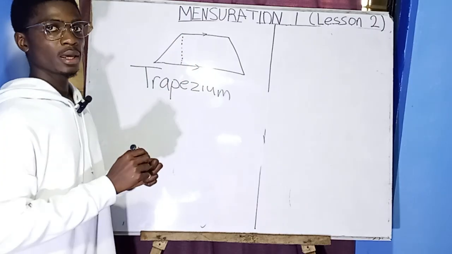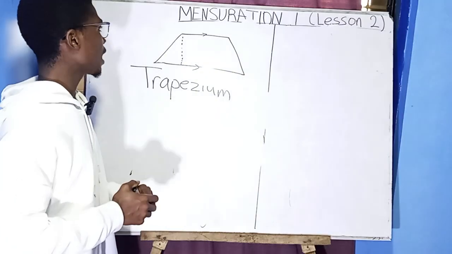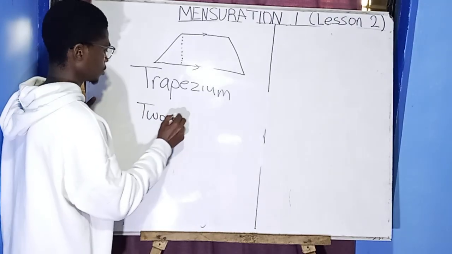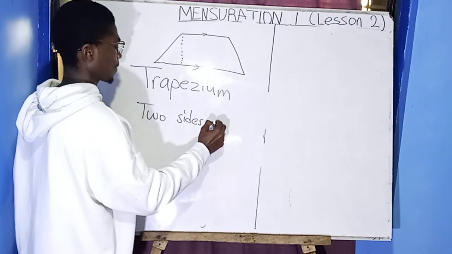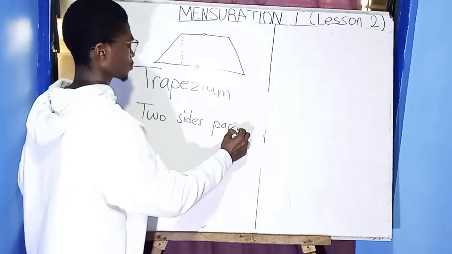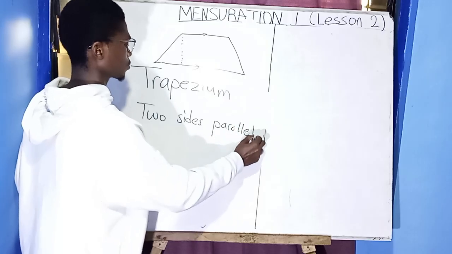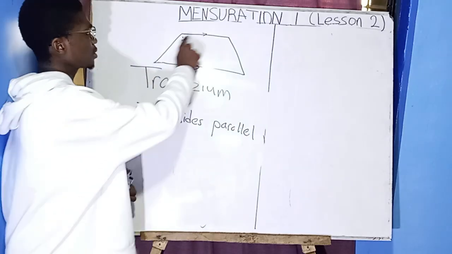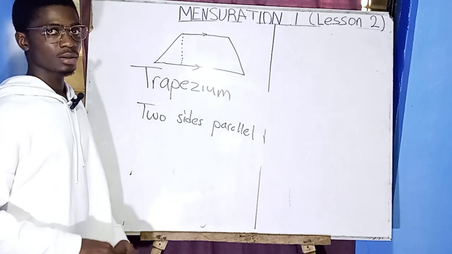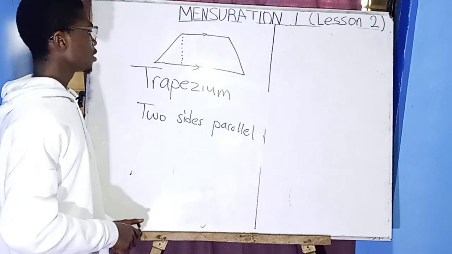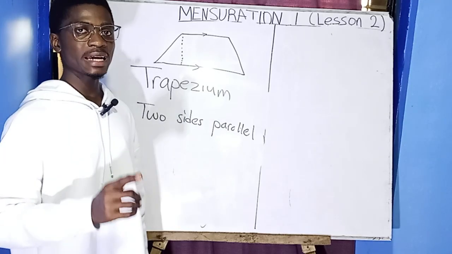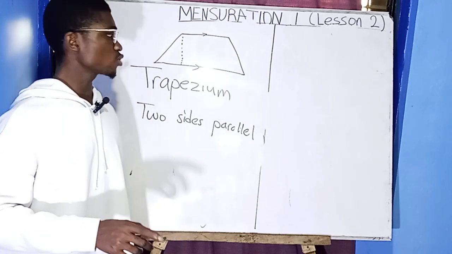So a trapezium is a four-sided figure which has two sides parallel, and the two other sides are not parallel. Whenever you see a four-sided figure having two sides parallel and a height, it's called a trapezium.